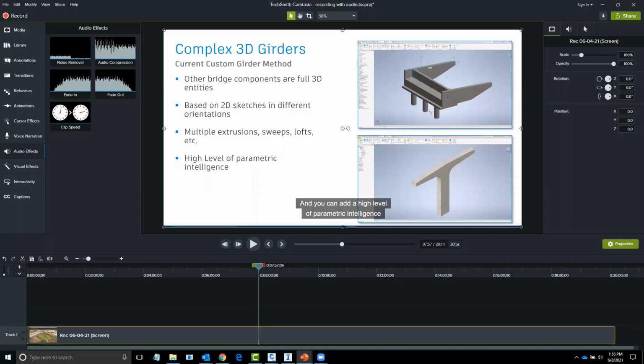So if you want to toggle off or change the segment length, you can see it when we toggle off that cut that we had put in the girder. So you can have full control over these complex girders now that are created in Inventor. It goes along with the original configuration of being able to do, let's call them, abutments and some piers that you could do in Inventor previously, but you couldn't do the girders to the same degree, and now you can.